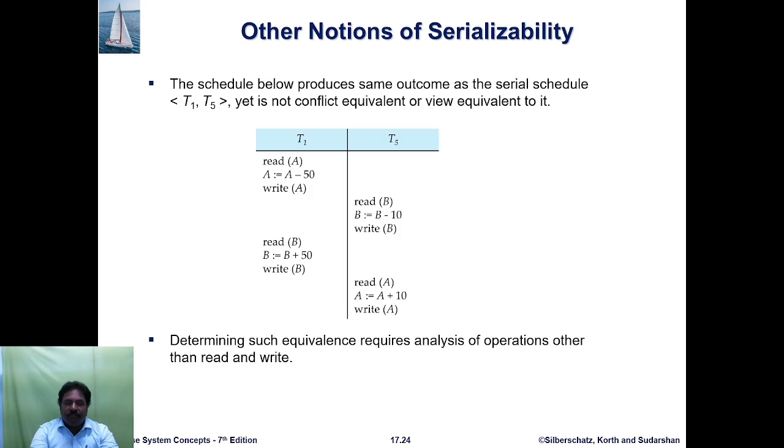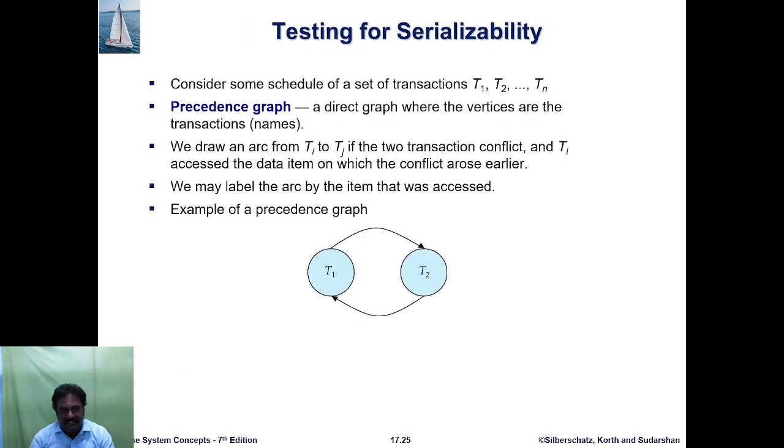Read B denotes reading the value of the data from the database or hard disk. The initial value of the account balance is read from the database. So B becomes B plus 50, then write B. Then again the T5 transaction does read A, A equals A plus 10, then write A, writing the value of A to the final database. So determining such equivalence requires analysis of operations other than read and write.